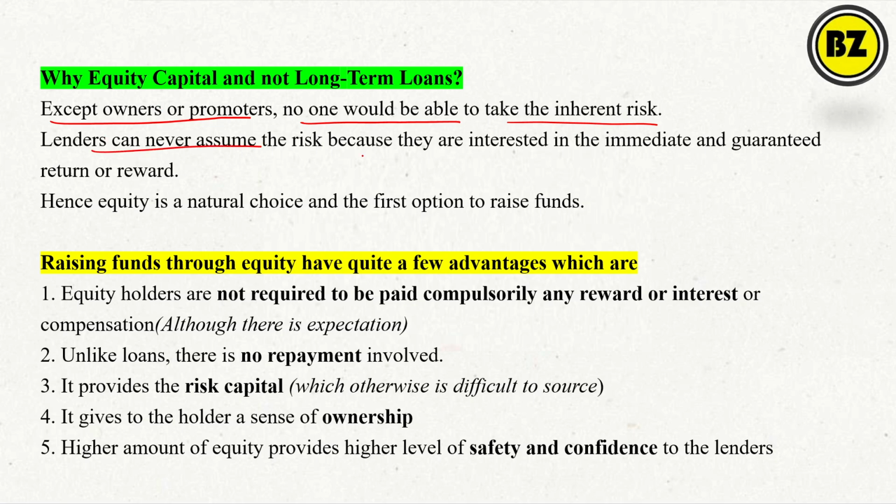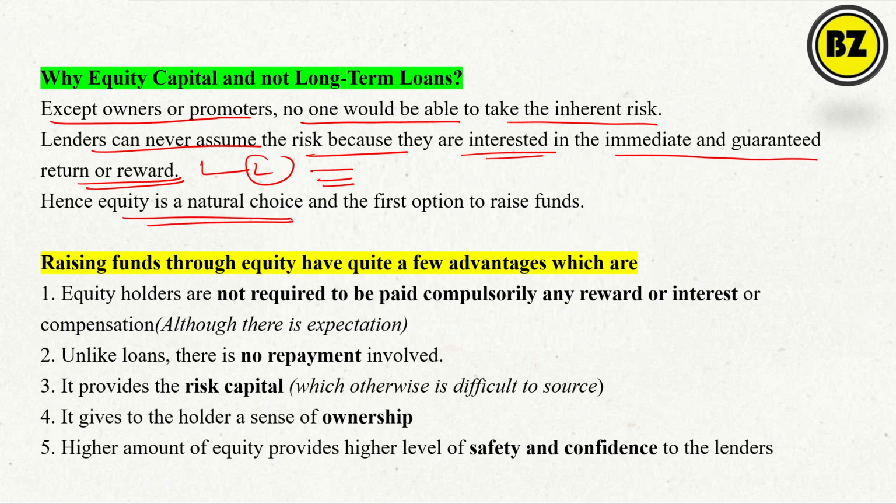A lender can never assume the risk because they are interested in the immediate and guaranteed return. So when a bank lends, it will check the balance sheet and everything. They want the interest, and they want that the company should not default. Then only will they lend the money, right? Hence, equity is the natural choice and the first option to raise funds. Generally, if a new company does not have a strong balance sheet, how can it borrow money? It has to sell the ownership, that is, it has to sell the equity. This is the first option to raise funds.